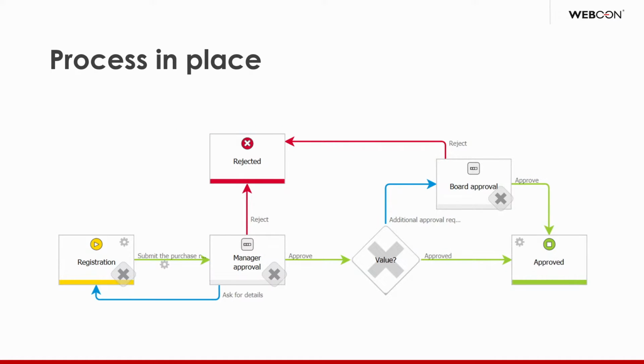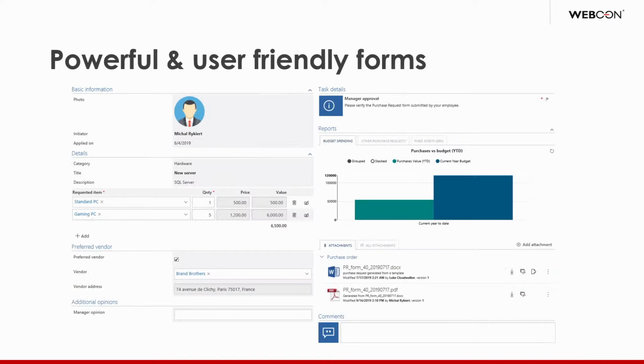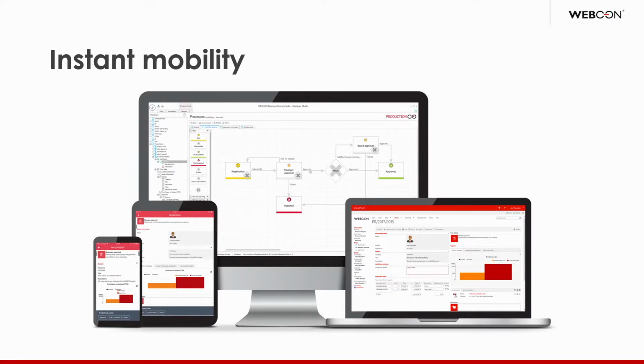What we have over there, easy drawing of processes, drag and drop, not too complicated notation. We don't want to go into a BPMN 2.0 notation because then nobody will eventually understand it except for the IT people. We would like the business to understand what you're drawing as well. So then on top of that, easy and powerful forms. It's very simple to define your forms, add fields, very straightforward.